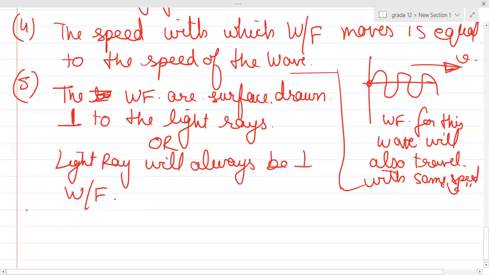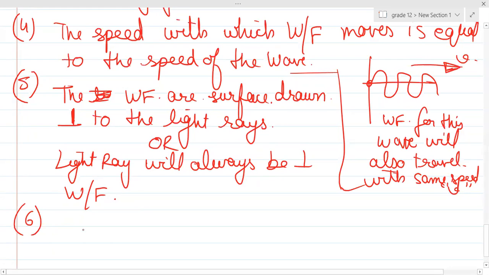Is it clear, guys? Yes, sir. Acha. Can anyone tell me what is the direction in which the energy travels? The direction in which the energy travels is in the direction of the ray of light, right?